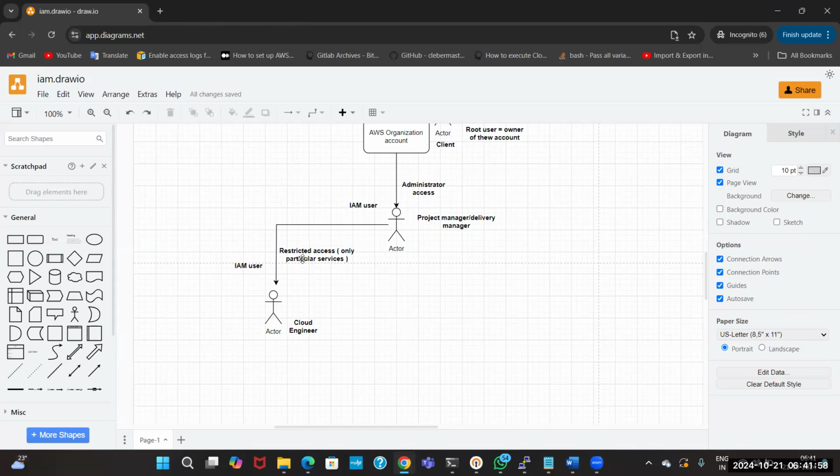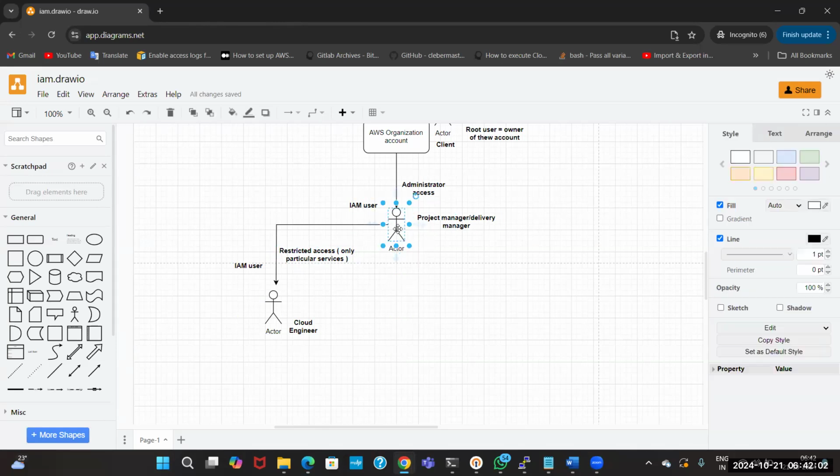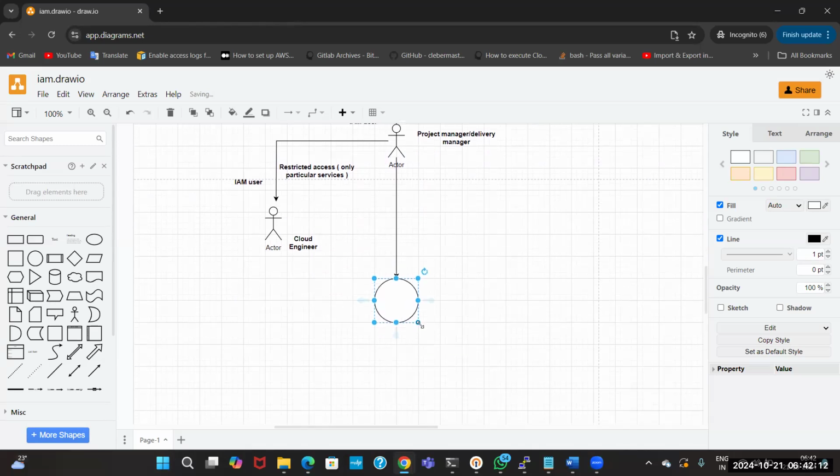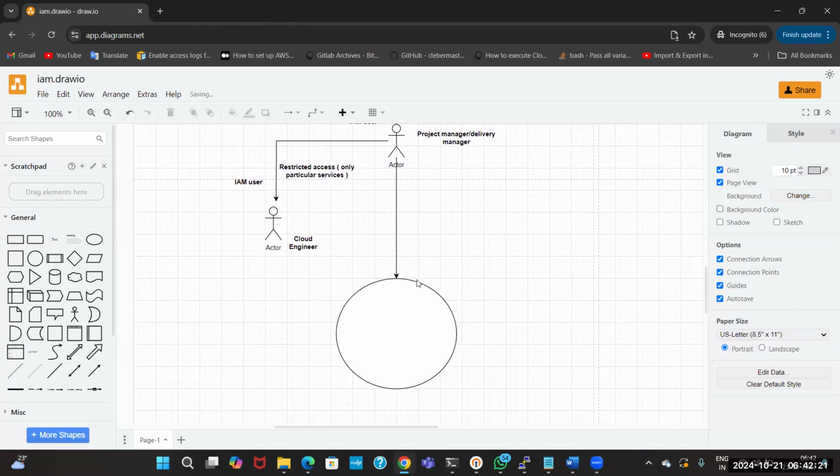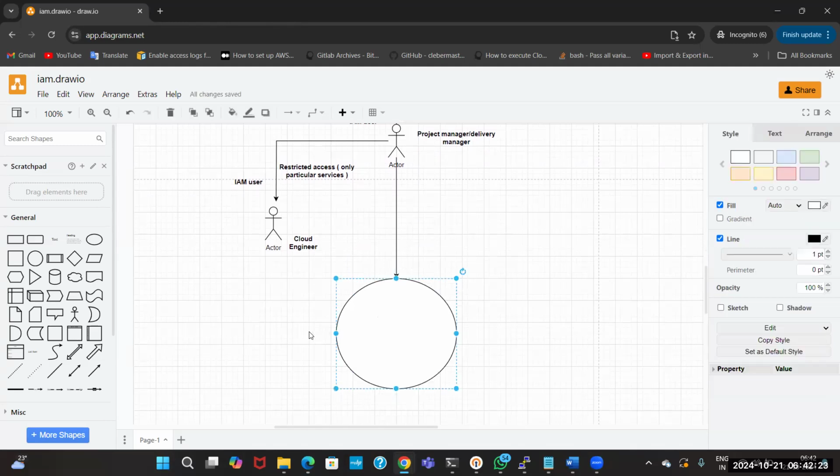Here this project manager will create a group, guys. And this group has a list of permissions.